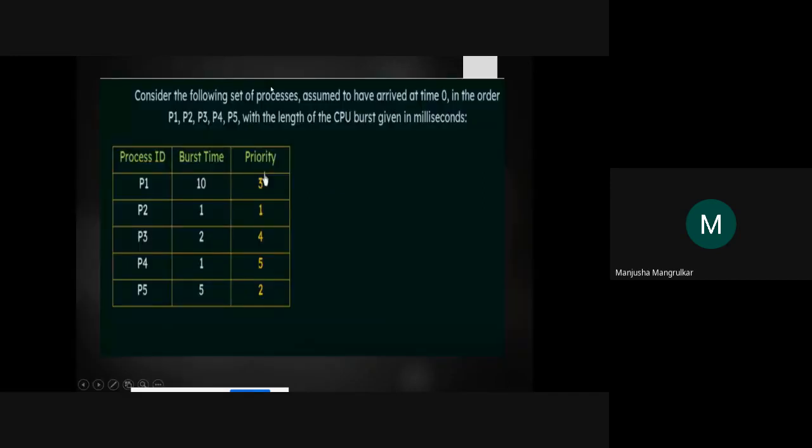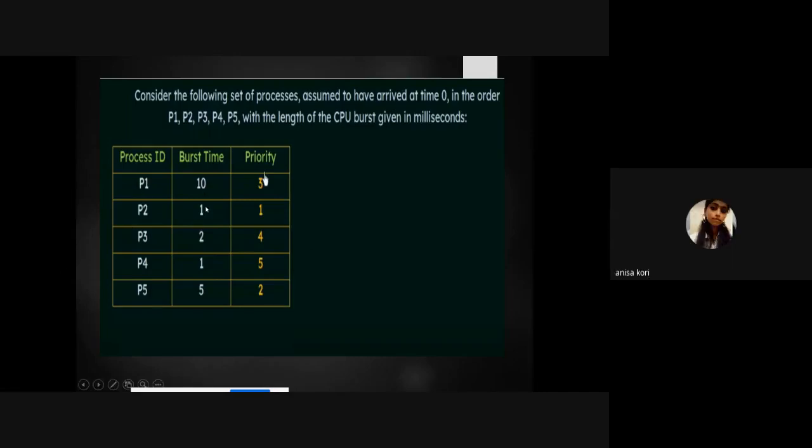Right, now today we will see one example, so it will clear more doubts if we take these scenarios, right? Consider the following set of processes, assuming they arrive at zero time, right? These are the processes P1, P2, P3, P4, P5, with the length of the CPU burst time in milliseconds. Burst time means P1 needs 10 milliseconds to complete its job, right?